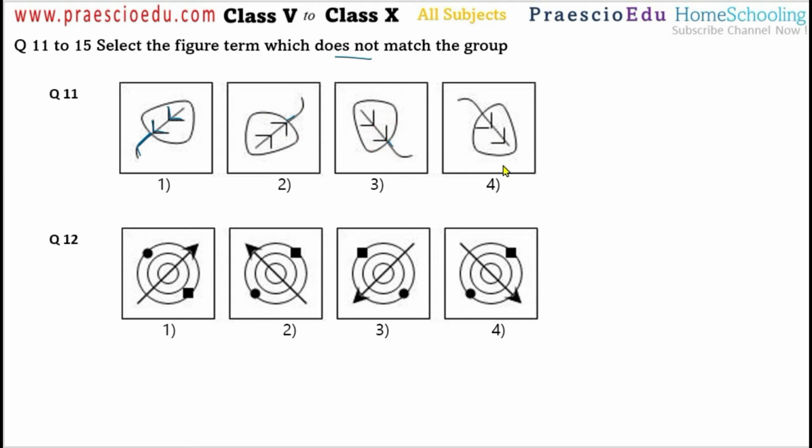Okay, but in option number 4, the directions of this one are different than the leaf stem. So that's why option number 4 is the different one.